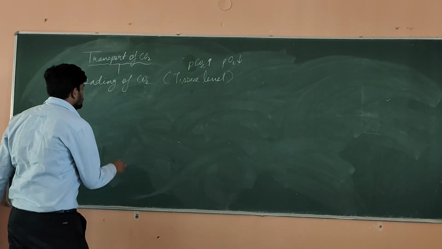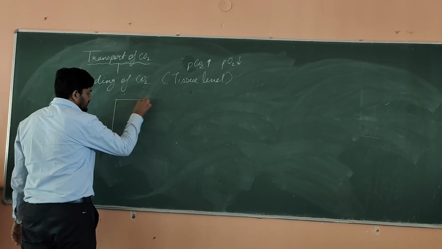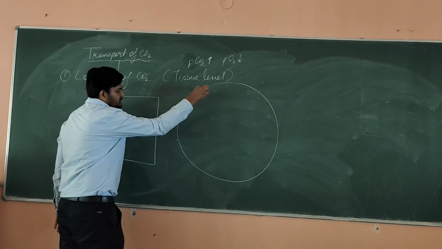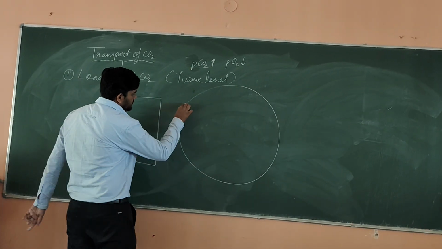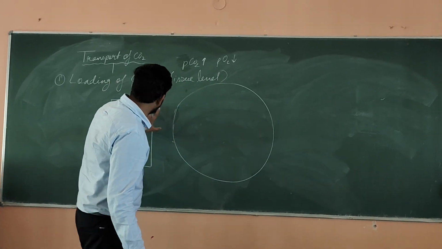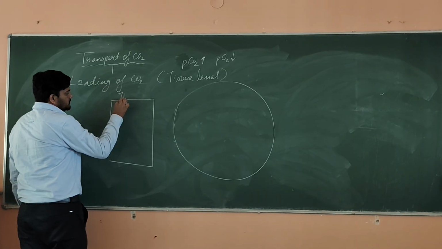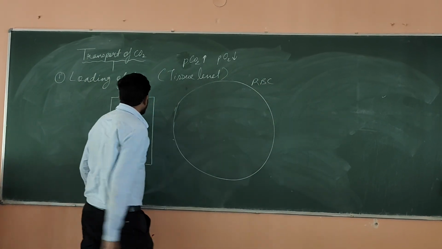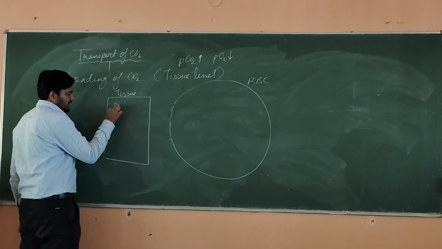Now we'll see. For example, if I make this the tissue for us, this is the RBC for us. This is the RBC I am drawing. Maybe here we will have the blood plasma. This is the tissue for us. This is the RBC. Now in tissue we all know that we have our glucose,